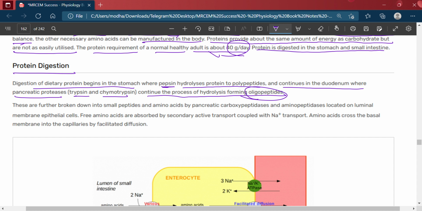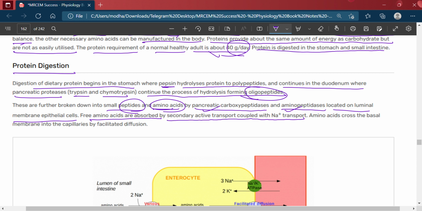These are further broken down into small peptides and amino acids by the pancreatic carboxypeptidase and aminopeptidase located on the luminal membrane of epithelial cells. Free amino acids are absorbed by secondary active transport coupled with sodium transport.